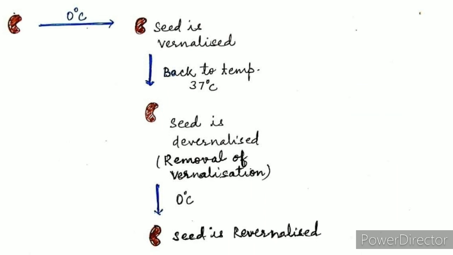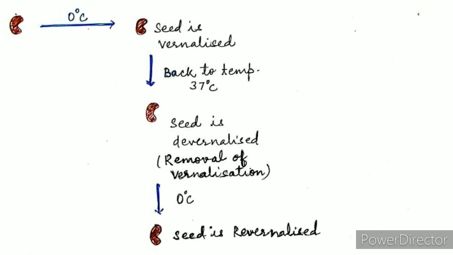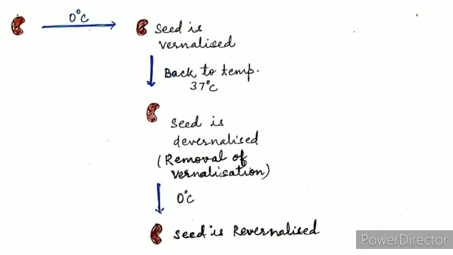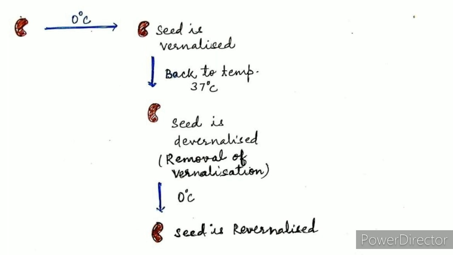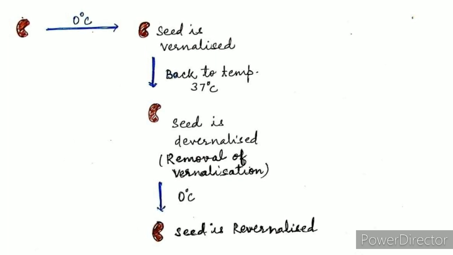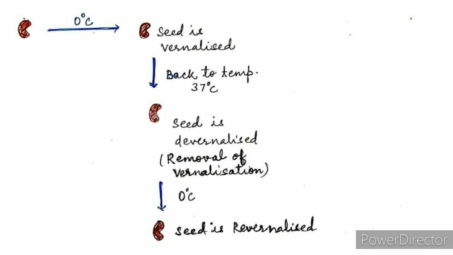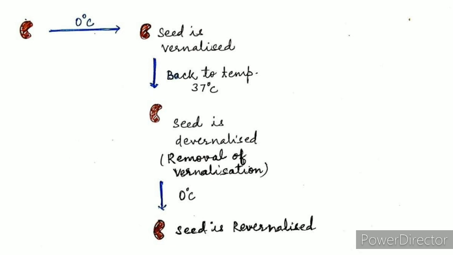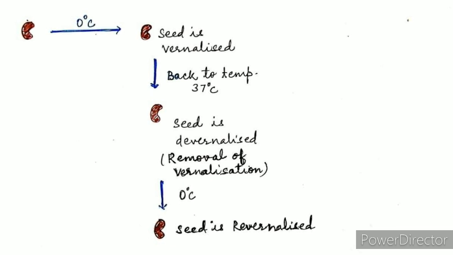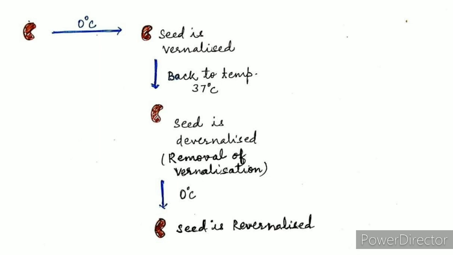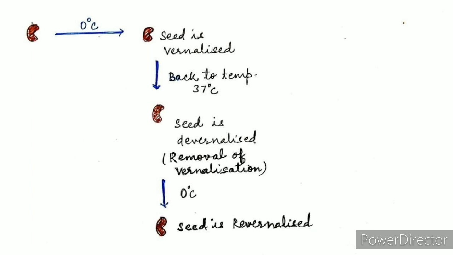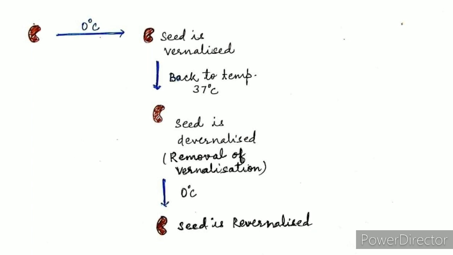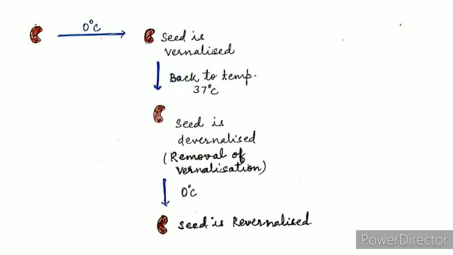Now look at the diagram that there is a seed and seed is given the temperature of 0 degrees Celsius. As soon as the low temperature is given, the seed is vernalized. If the seed is again given a temperature of 37 degrees Celsius, it means that the temperature is upgraded. The phenomenon of vernalization is totally finished and the seed is devernalized. That is, the removal of the vernalization is going on. And if the devernalized seed is again treated with 0 degrees Celsius temperature, that is very low temperature, the seed is again vernalized and the process is known as revernalization.